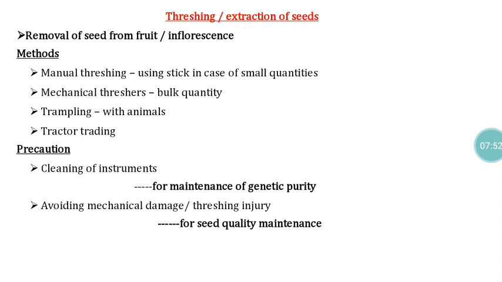Similarly, the instruments, threshers or whatever is used, all those things should be cleaned properly, or otherwise that will make the way for mechanical admixture. That mechanical admixture leads to reduction of the genetic purity of the resultant seed lot. So these are all the things we have to take into consideration at the time of threshing or extraction of the seeds from the mother plant.